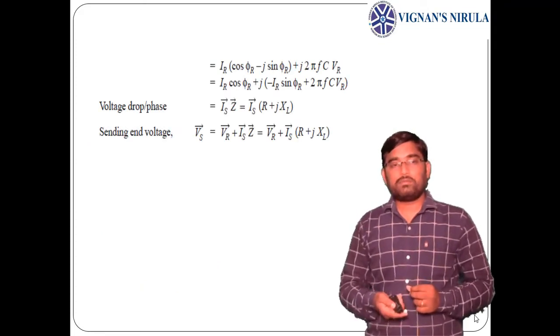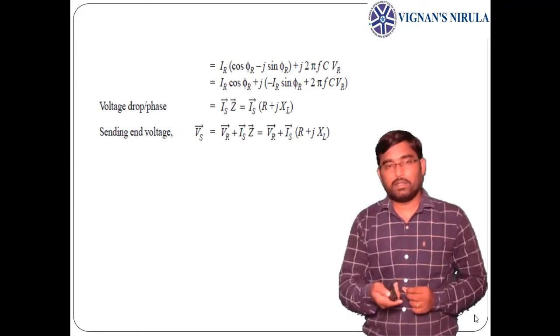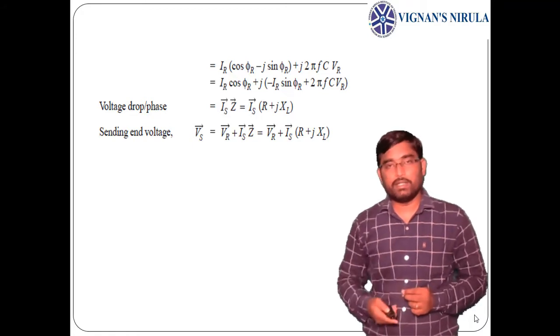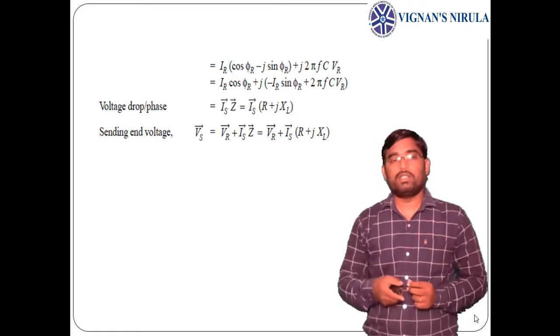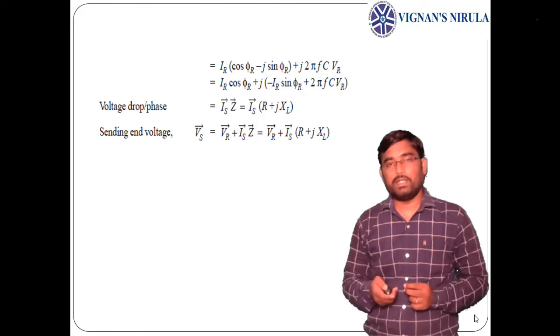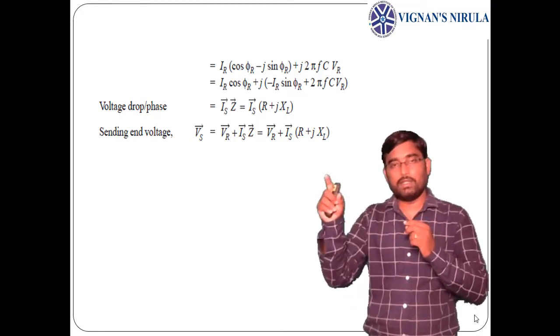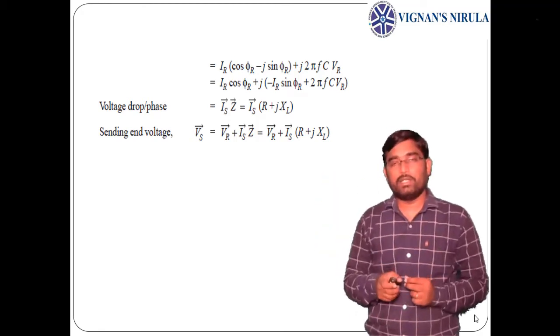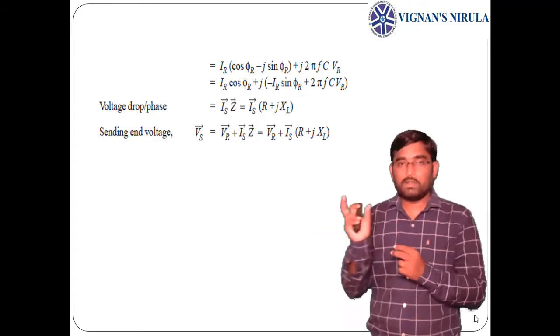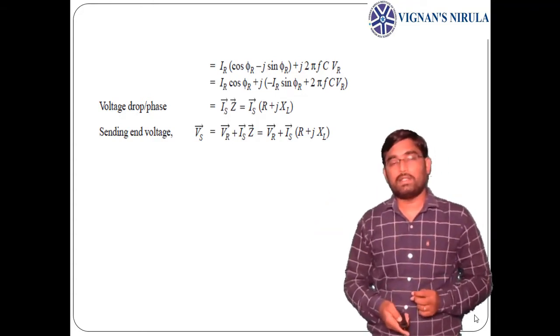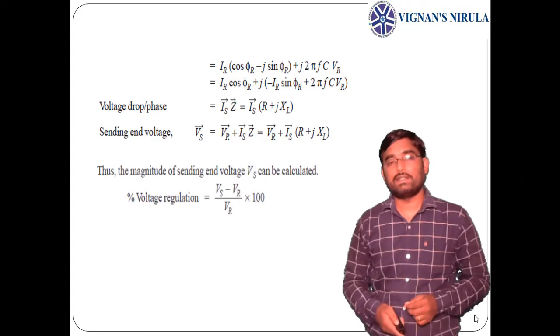Now by putting the IR and IC expressions, we get the equation for Is, and the voltage drop per phase is Is into Z. So total current flowing through the line is Is, and the sending end voltage is Vs equals Vr plus Is into Z, that is R plus jXL.